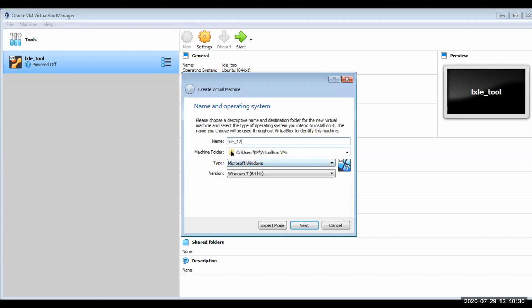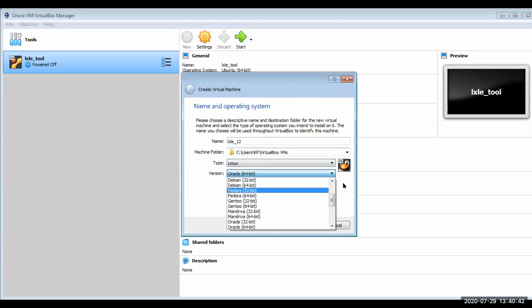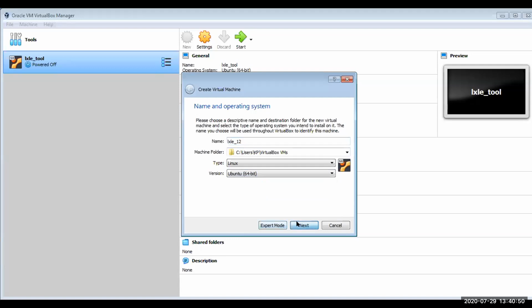LXLE12 maybe. It will be in the default C drive, but you can change it wherever you want. Type is Linux, and it will be Ubuntu 64-bit or 32-bit according to your machine. Mine is 64-bit.